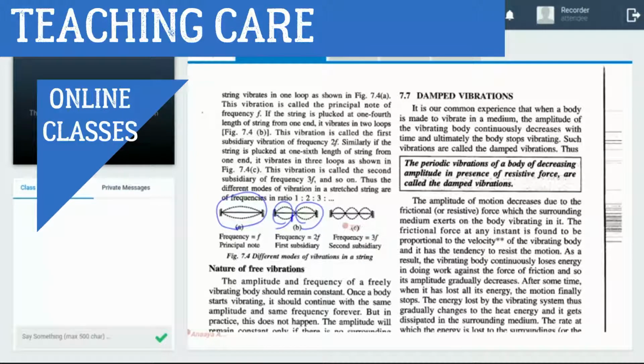But when you pluck at 1/3, then how many oscillations do you get? 3. Okay. Frequency firstly F, then becomes 2F, then becomes 3F, because number of oscillations is 1, 2, 3. Okay, it depends on where you apply the force. At a different point you apply the force, a different number of oscillations will be produced. Okay, for this, come to the board again.